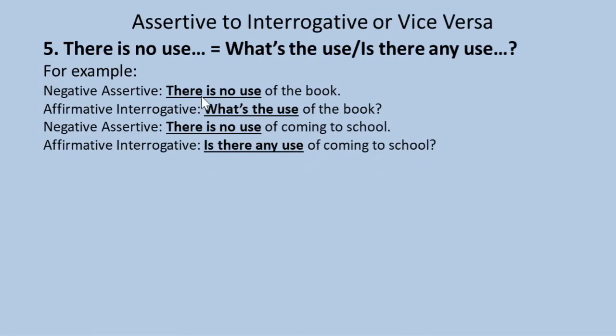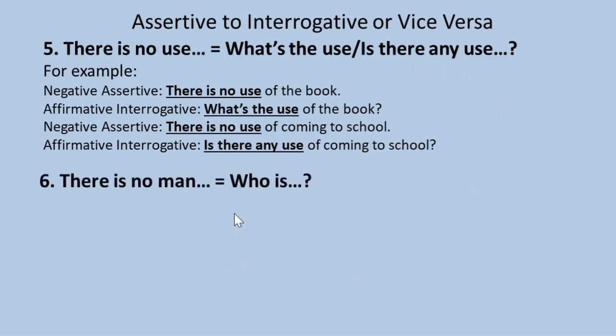So look at the sentence, there is no use is replaced with what's the use. There is no use is replaced with is there any use. So there is no use will be replaced with what's the use, or is there any use.